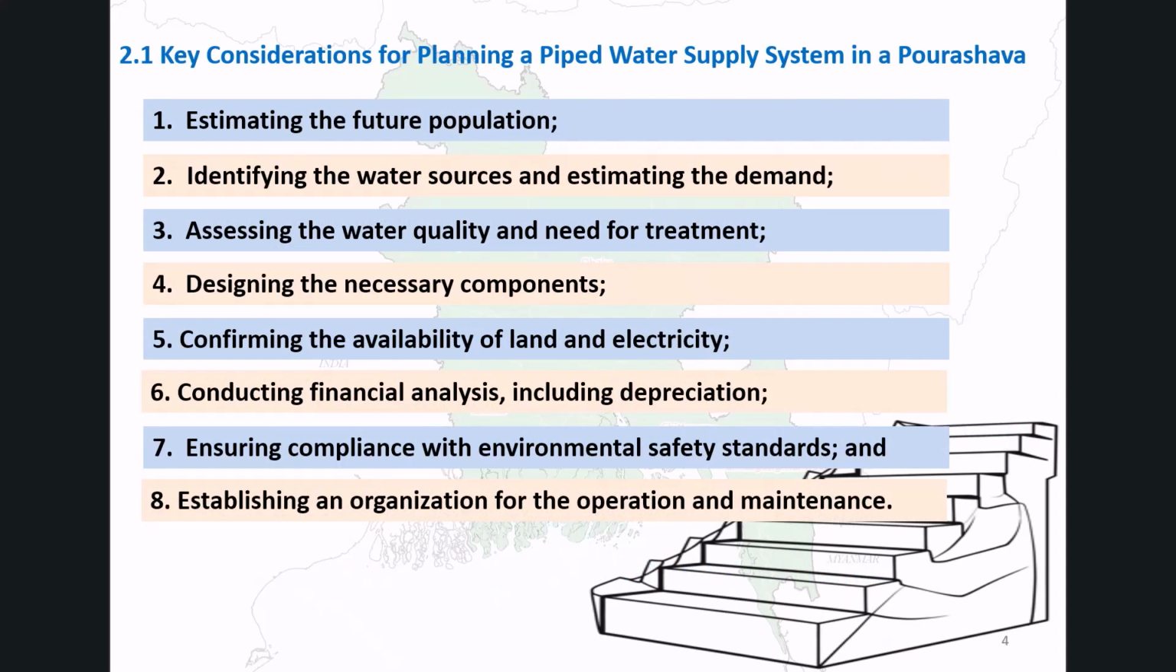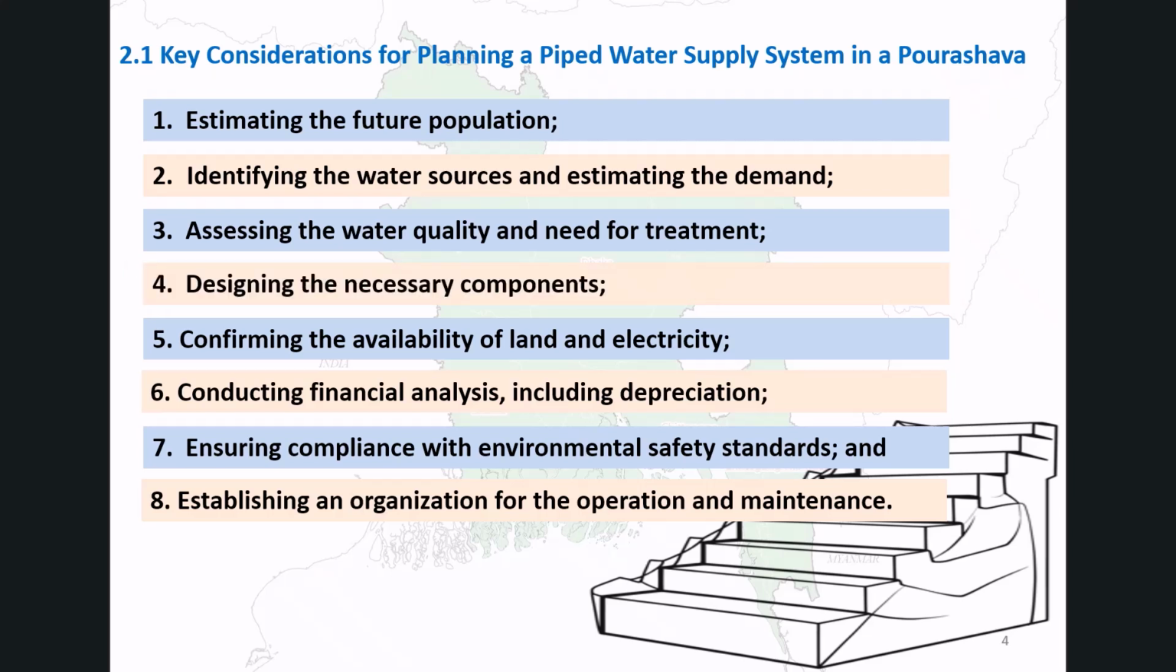Let's start with key considerations for planning a piped water supply system in a POSHWA. When planning a piped water supply system, 8 key activities must be considered. First, estimating the future population and determining total daily water demand. Second, identifying water sources and estimating available quantity through the design period, including lean seasons. Third, assessing water quality and evaluating treatment needs.